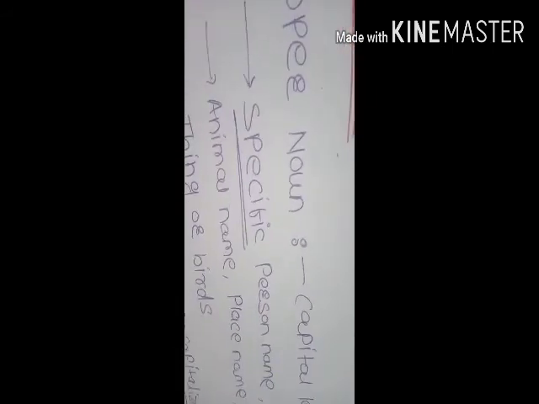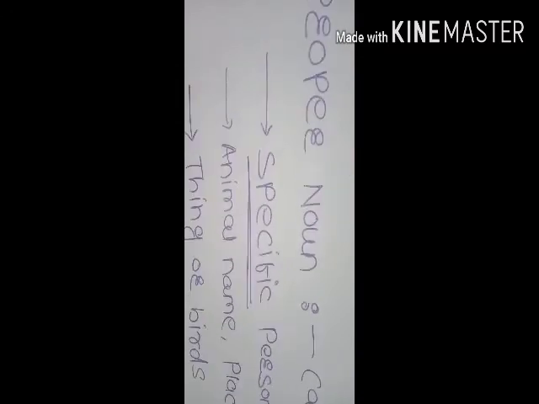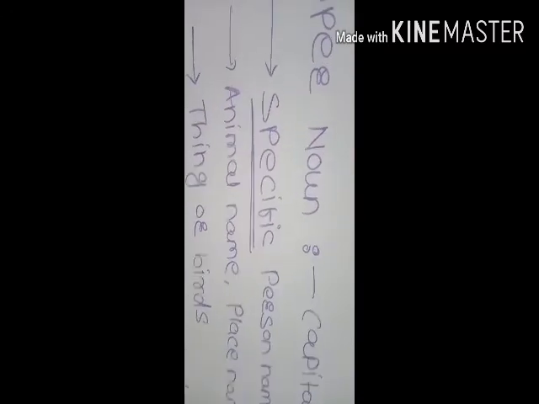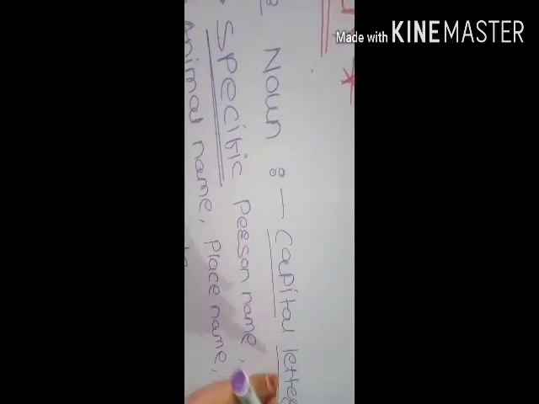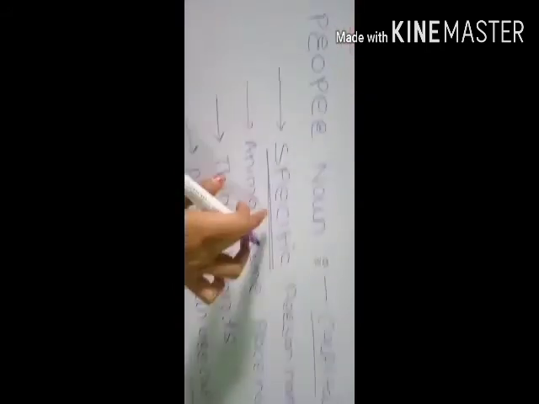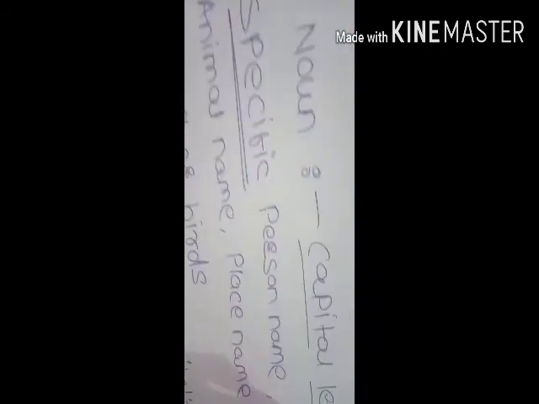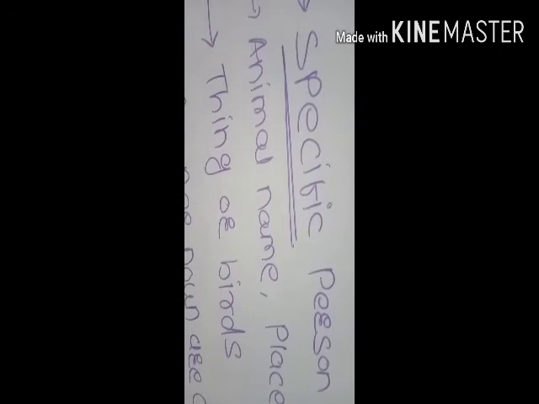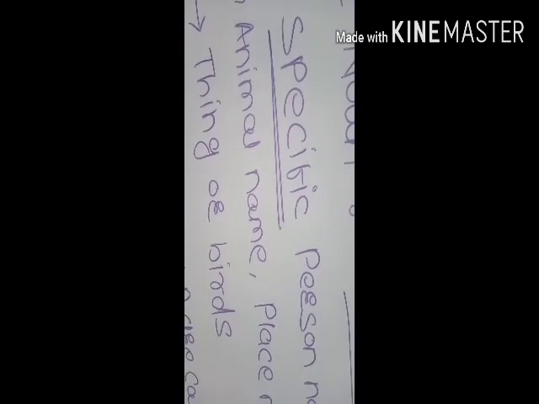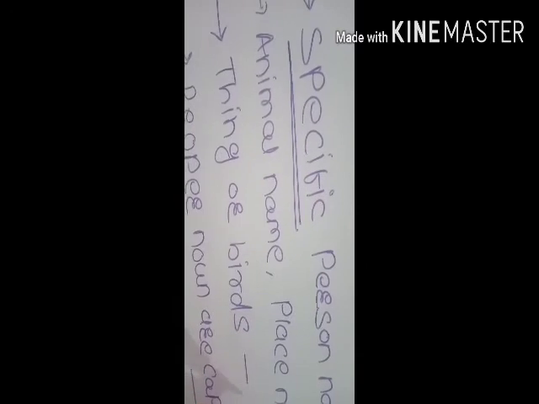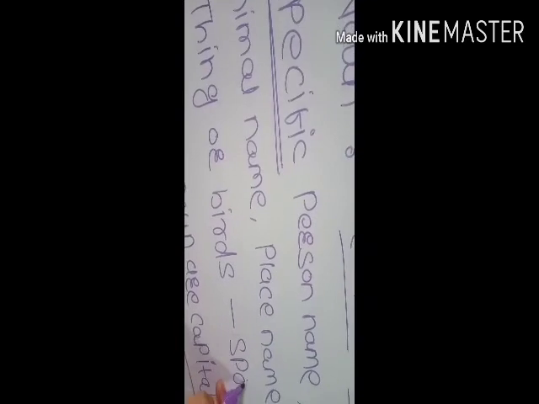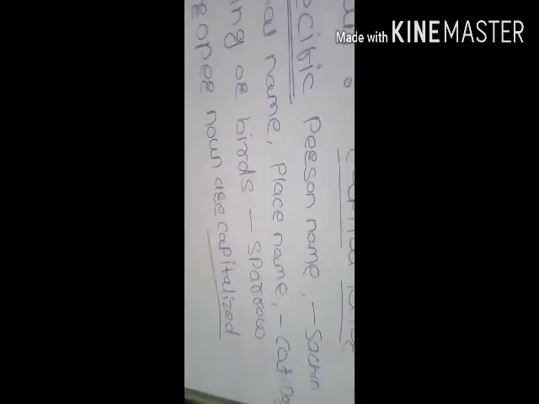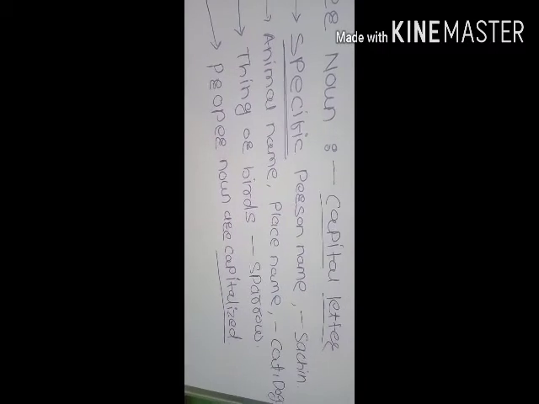When you are asked to identify the proper nouns in the following sentence, remember that proper nouns always start with capital letters, and it is a specific person name. For example, Sachin, a specific person name. Animal's name is cat, dog. Things means it is Patna. Birds means it is sparrow.